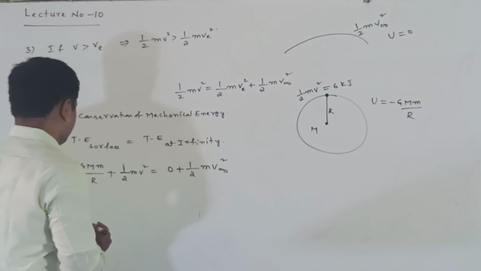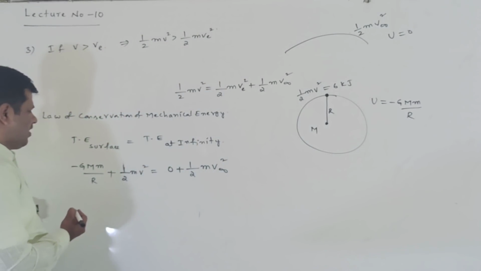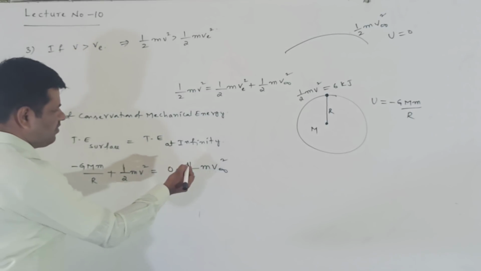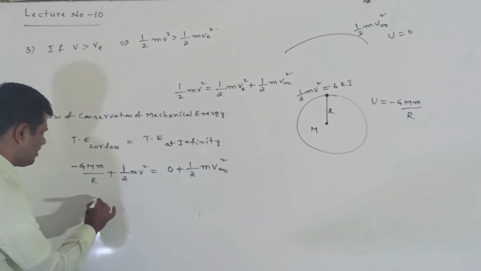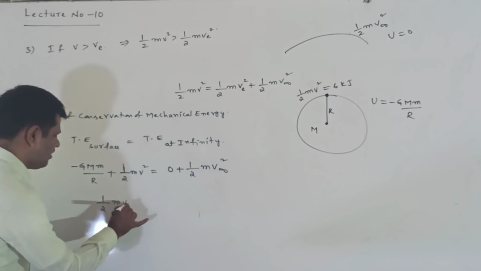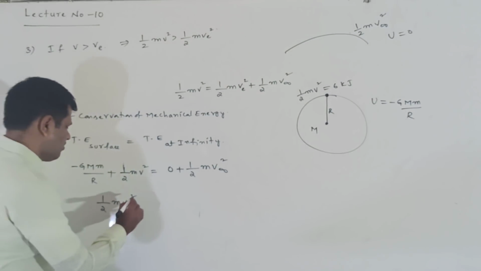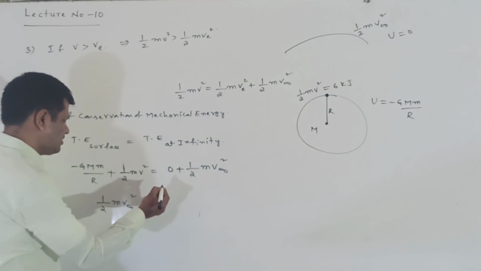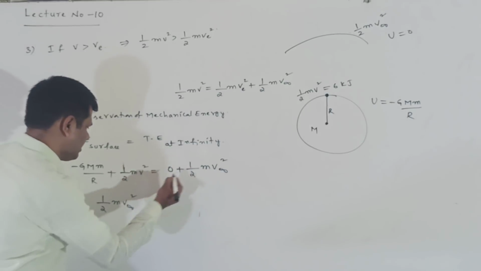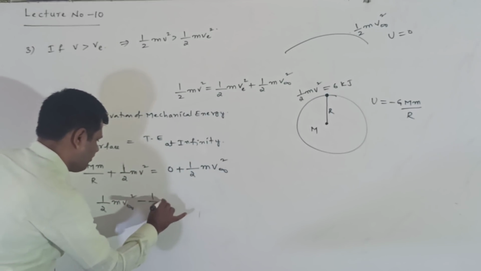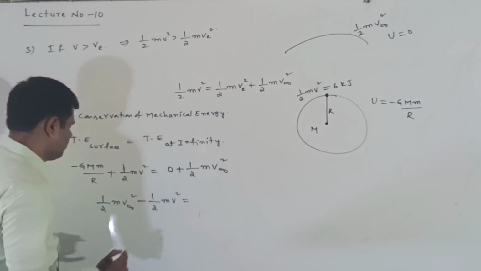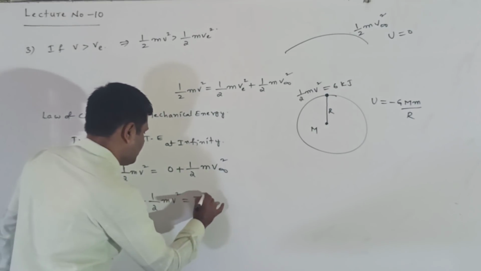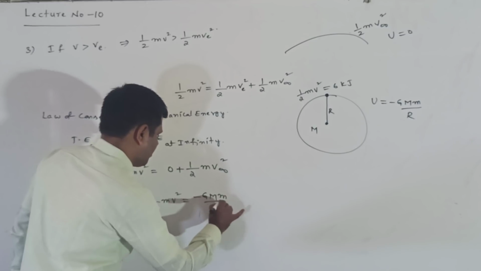Here from this we require the v infinity square. So half m v infinity square is equal to, taking this side, minus half m v square is equal to minus GMm by r.